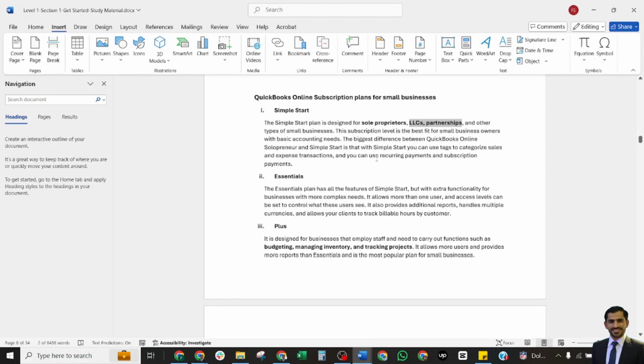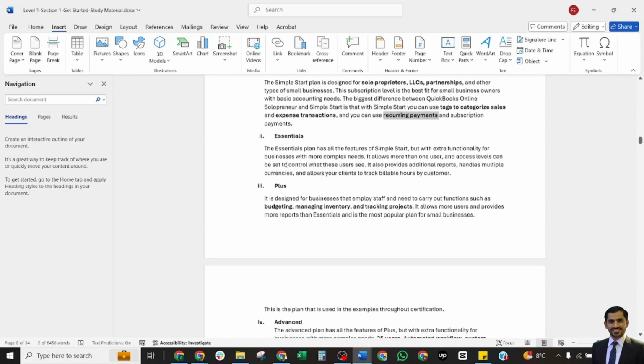This subscription level is the best fit for small business owners with basic accounting needs. The biggest difference between QuickBooks Online Solopreneur and Simple Start is that with Simple Start you can tag and categorize sales and expense transactions. You can use recurring payments and subscription payments here.